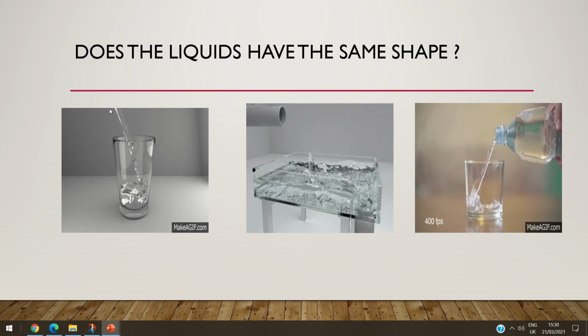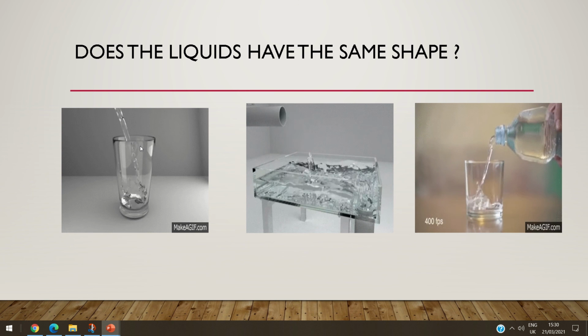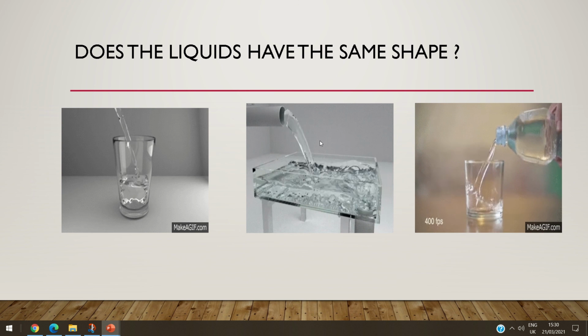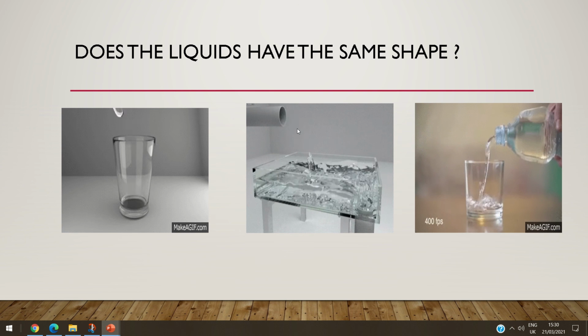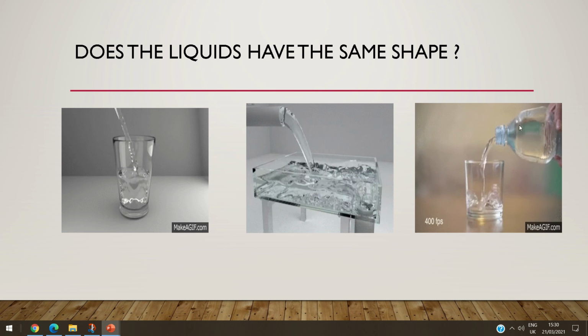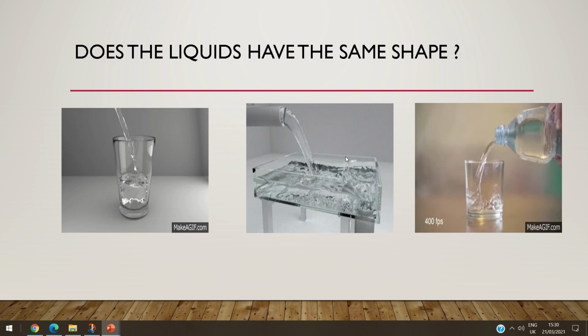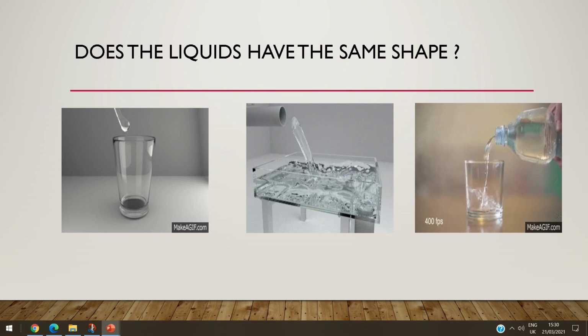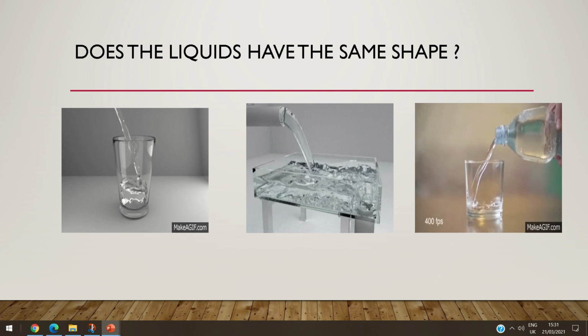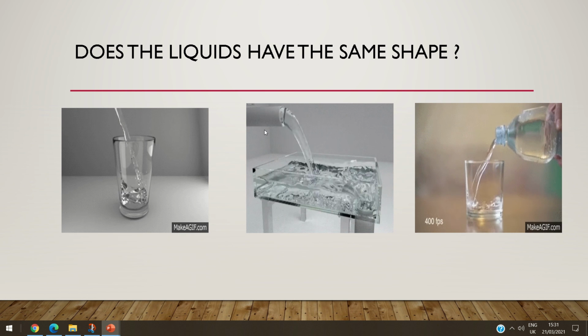Look, now we pour the water here in this cup. The water takes the shape of this cup. Now we pour it here in this tub. It takes the shape of this container. Here the water takes the shape of this cup. So the water, or all the liquids, take the shape of the container it is in.